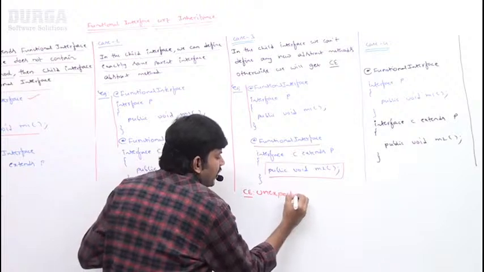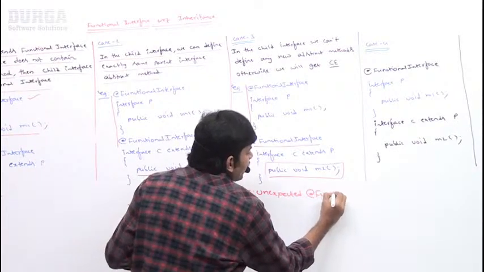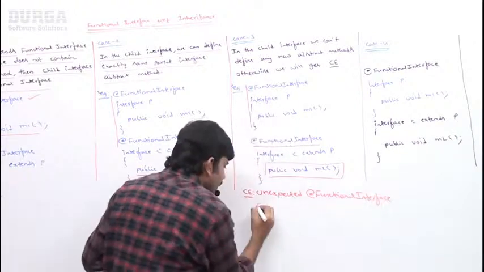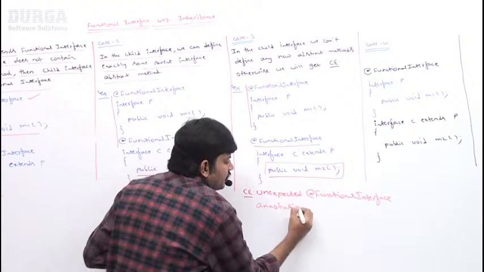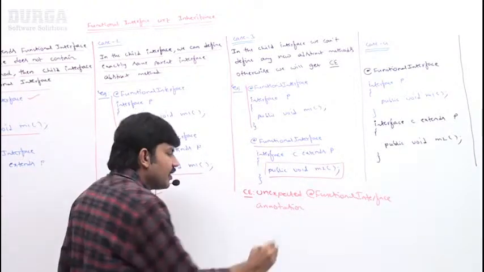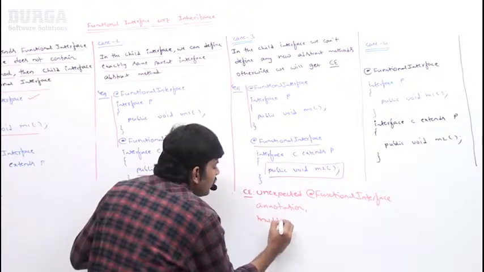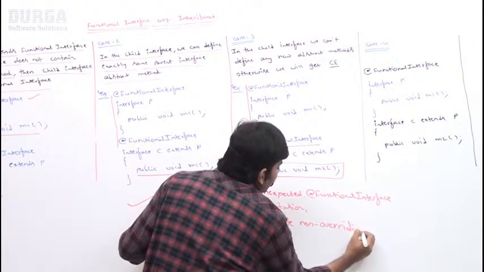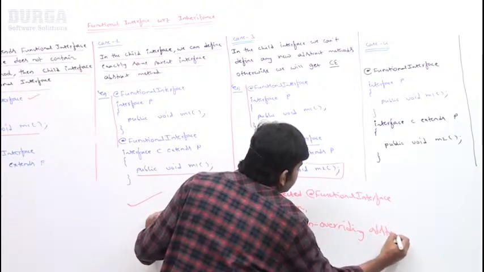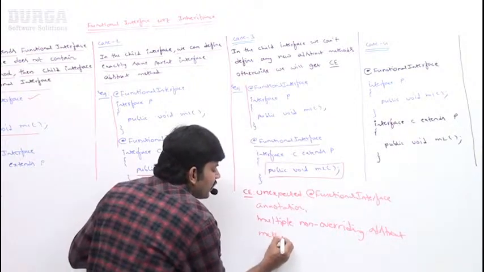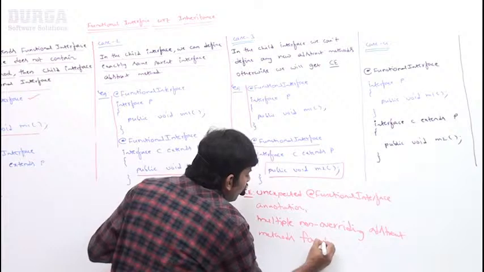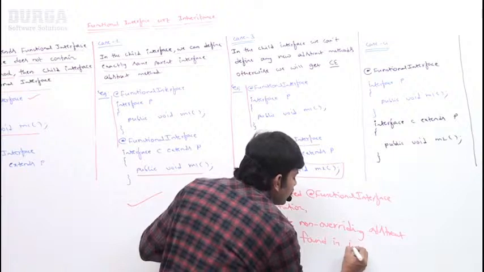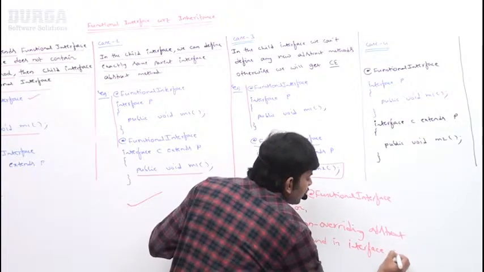Unexpected @FunctionalInterface annotation. Multiple non-overriding abstract methods found in interface C.